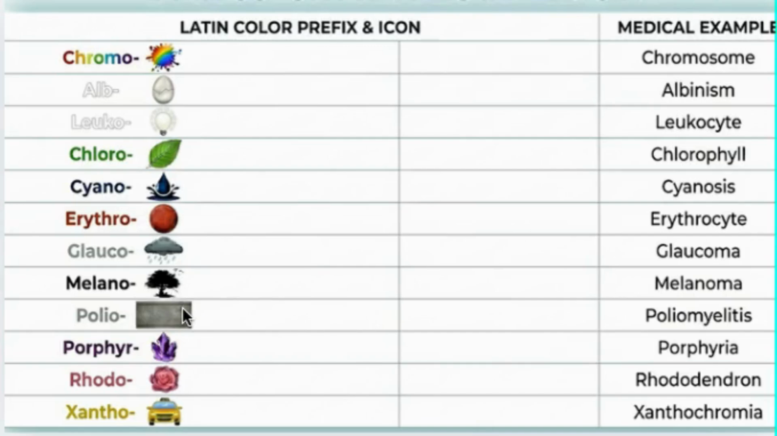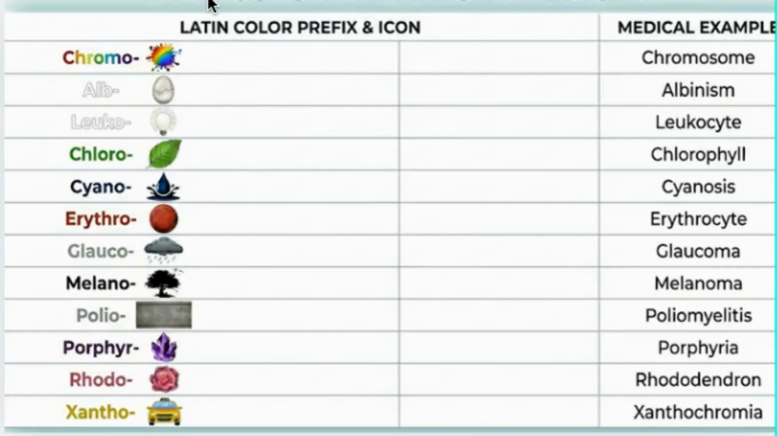Polio means gray, like poliomyelitis. Porphyr means purple, like porphyria. We have also rhodo, which means rose, like rhododendron. We also have xantho, which means yellow, as in xanthochromia.